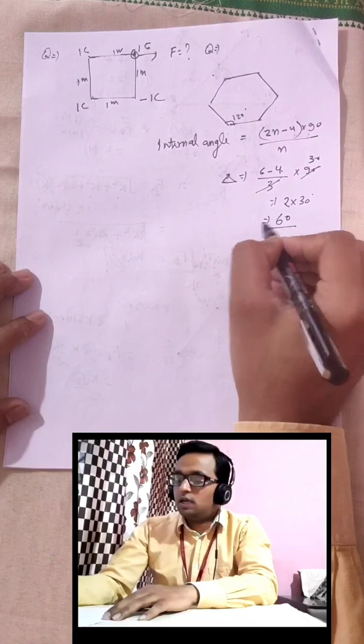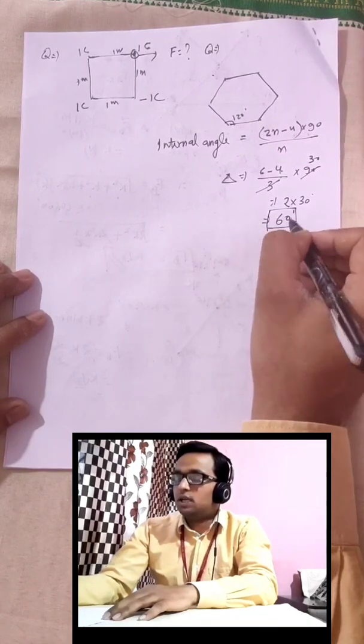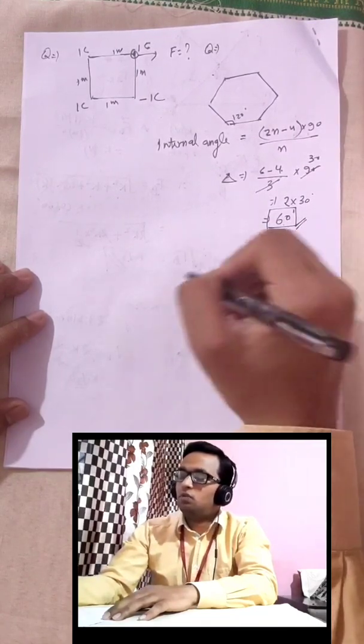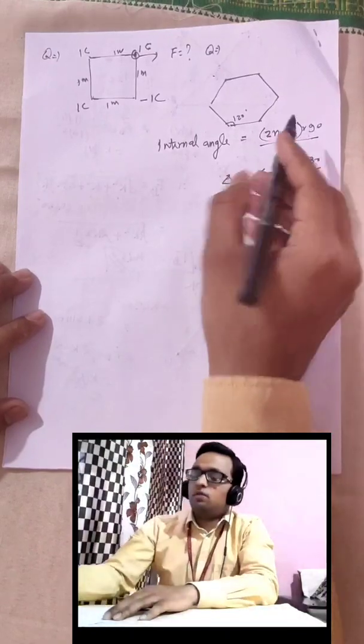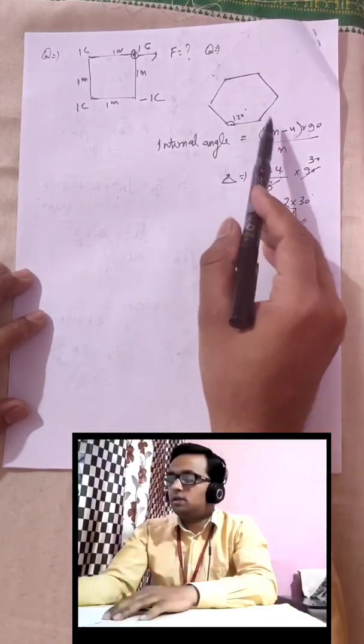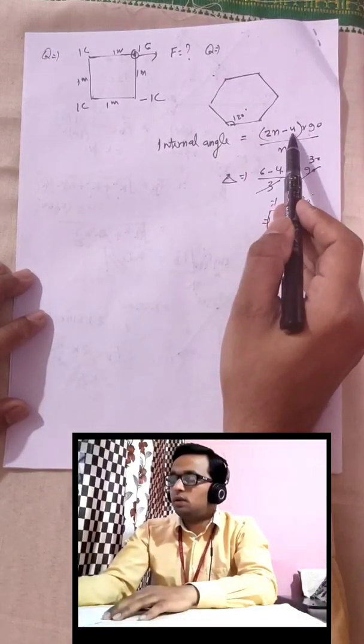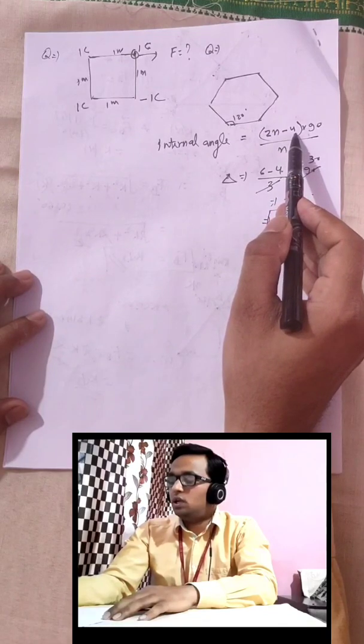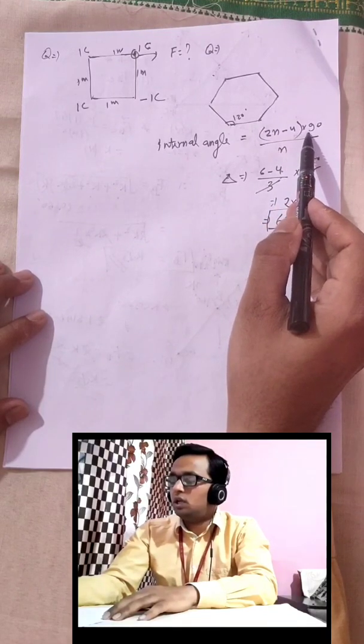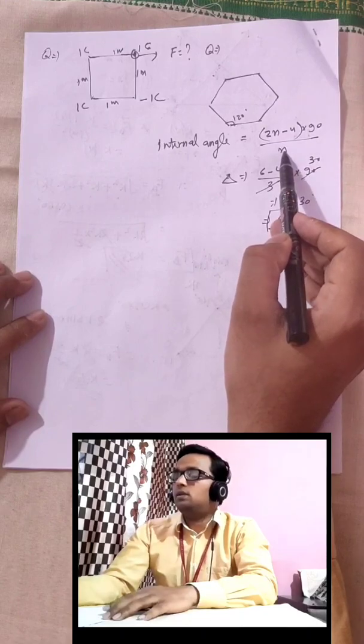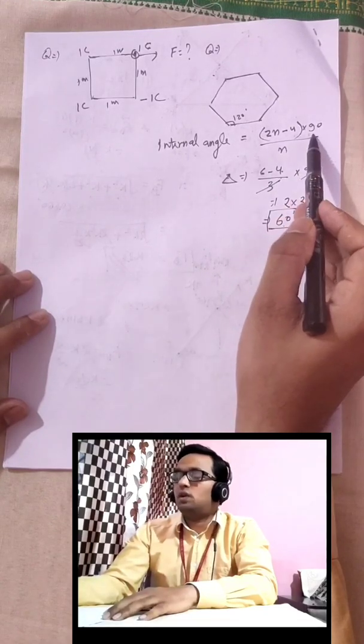So for an equilateral triangle, we know this angle is 60 degrees. That is the correct formula. Here, if you replace n by 6, you get 12 minus 4, that is 8, 8 into 90 is 720, and 720 divided by 6 is 120.